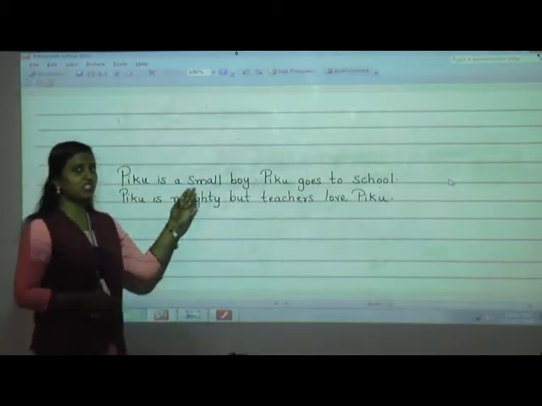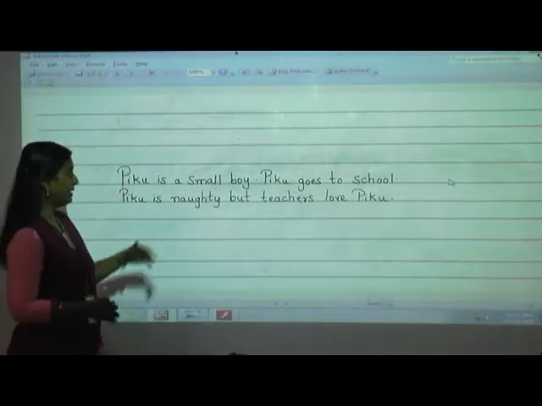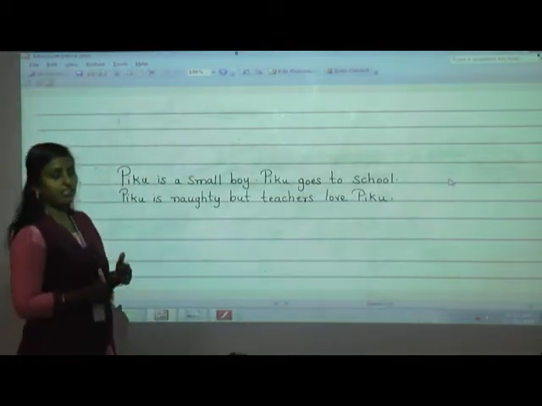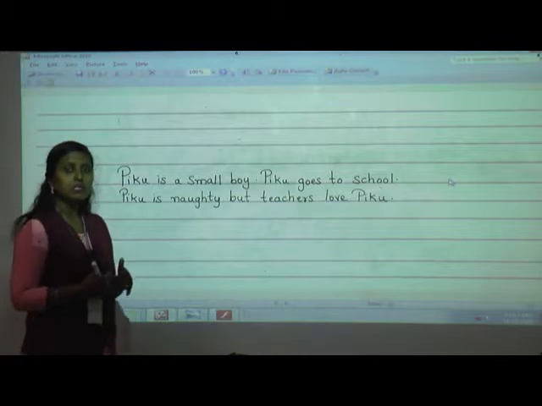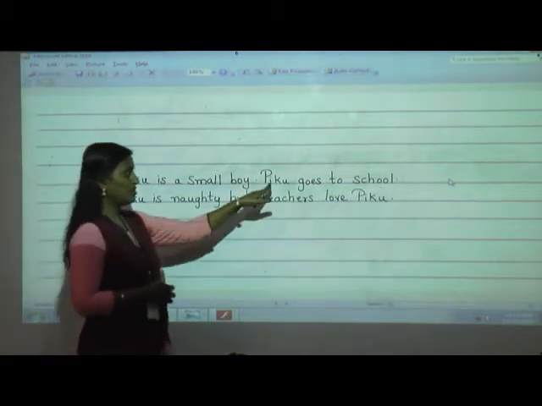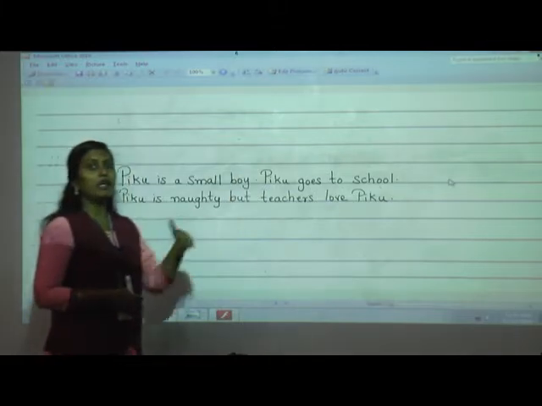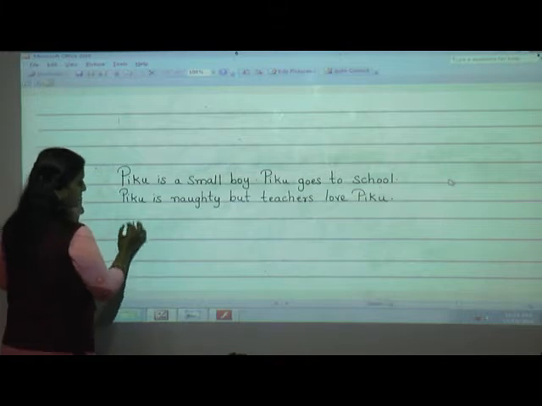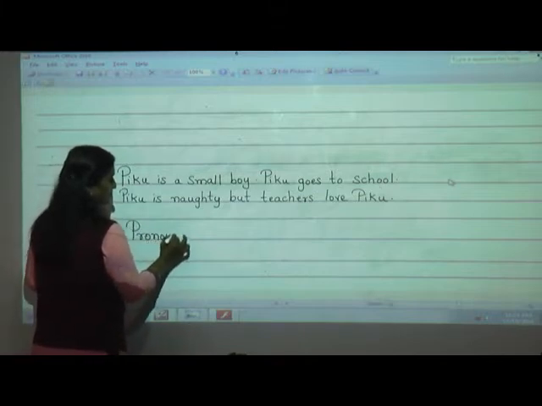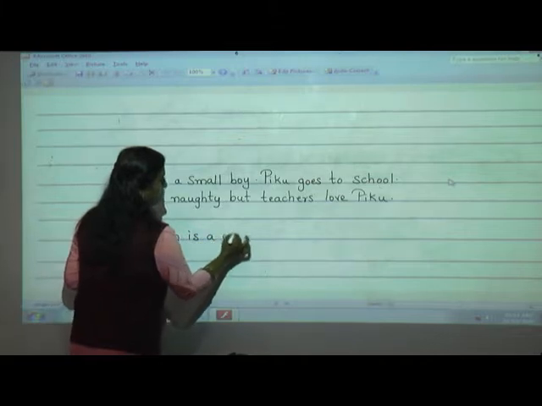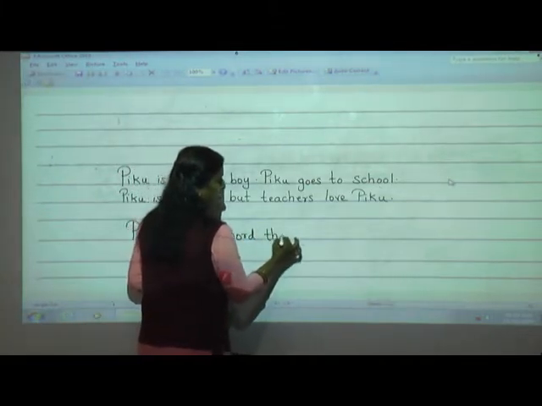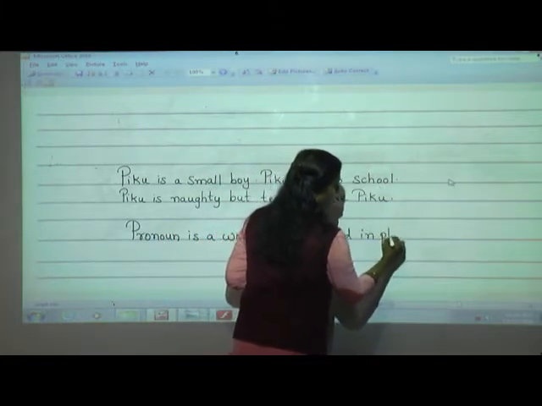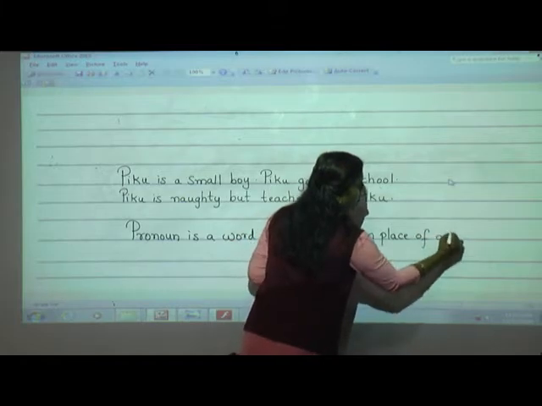Now here if you see in each sentence, what word is repeated again and again? Yes, Piku, Piku, Piku, Piku. So if in each sentence the words are repeated, it does not sound properly. So what we are going to do, in place of this noun, we are going to replace it with another word that is called a pronoun. So pronoun is what, students? Yes, pronoun is a word that is used in place of a noun.